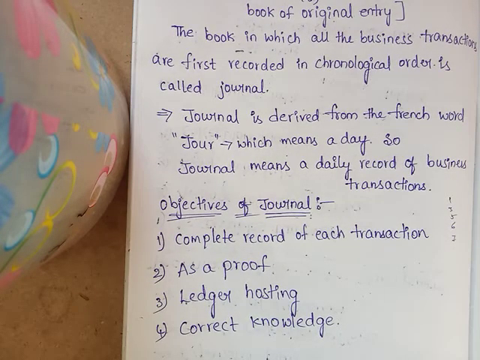A summary of each transaction is also written, which is known as a narration. After writing the entry, at the end we have to write the narration. What is the meaning of narration?